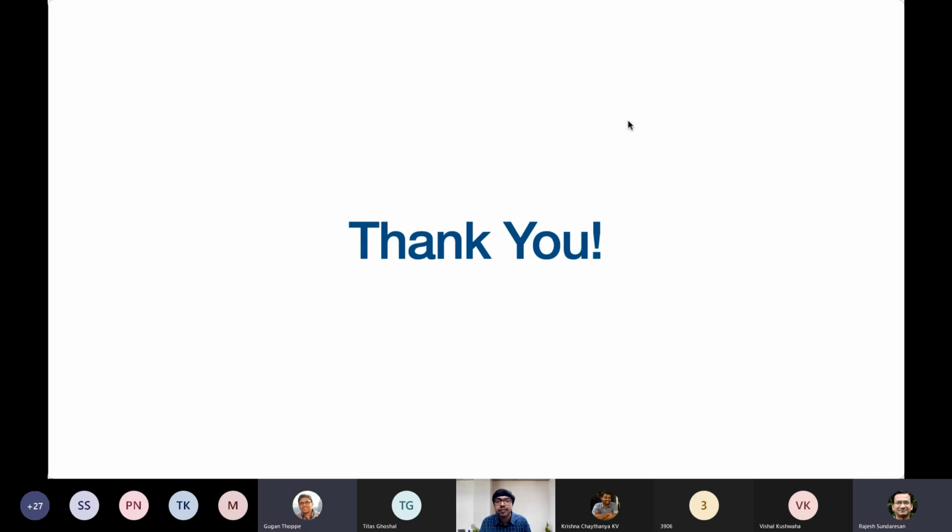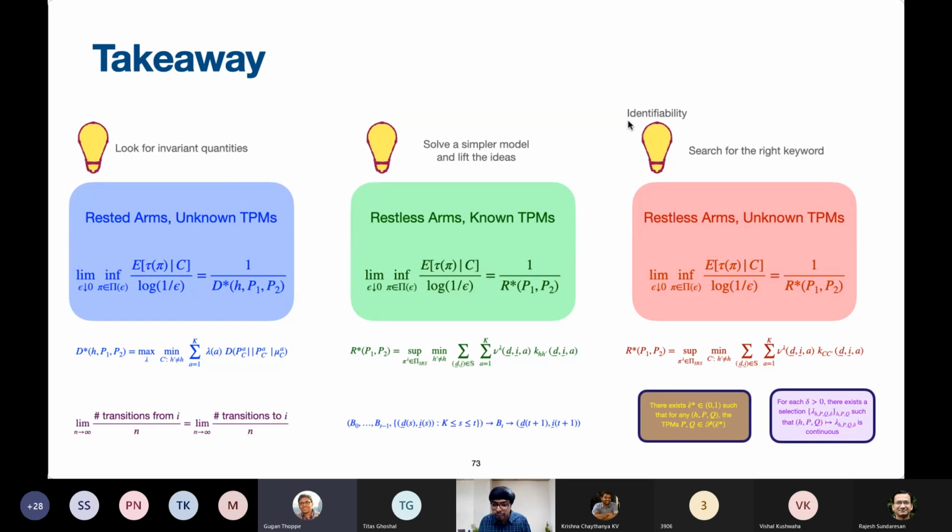Hi Karthik. So nice talk. I had 2 questions. The first is that you consider the case where you know these transition probability matrices, and the next is where you don't know. So intuitively, I feel that the case with known transition probability matrices should be easier. In particular, the expected time, this tau pi thing, should in some sense be smaller than the case where the transition probability matrices are not known. So I wasn't able to figure out in your analysis where that is captured.